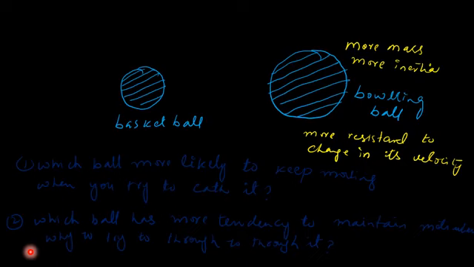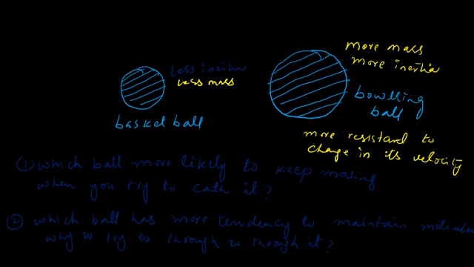Inertia means the tendency of a body to resist change in its state, as we have already discussed in Newton's first law of motion. So the basketball has less inertia and less mass, and the bowling ball has more mass and more inertia.